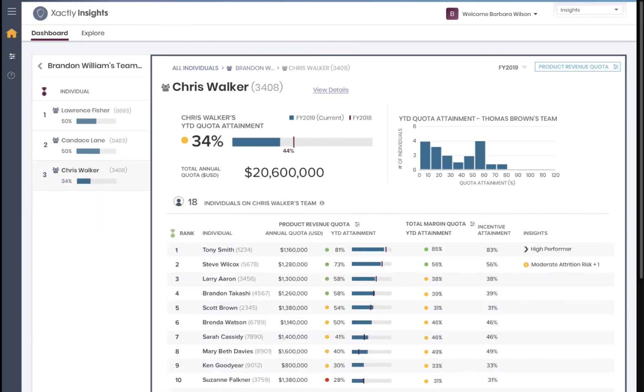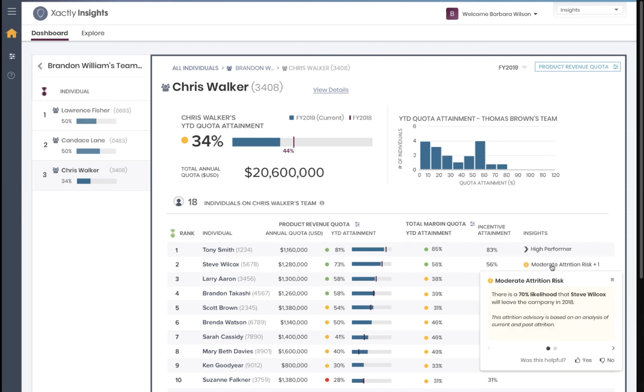As I drill into Chris's page, you'll see that it now shows me it may be some particular people here. In fact, Steve Wilcox, the second highest performer on this team, is showing a moderate attrition risk. There's a 70% chance that Steve is going to leave this company by the end of the year. So this is concerning to me, and I might take action individually to ensure that we help retain Steve's talent at the organization.